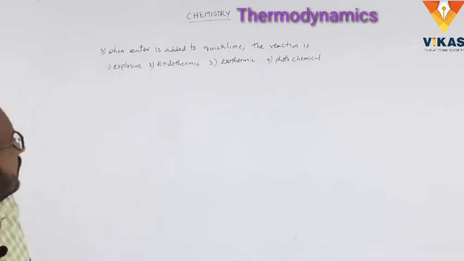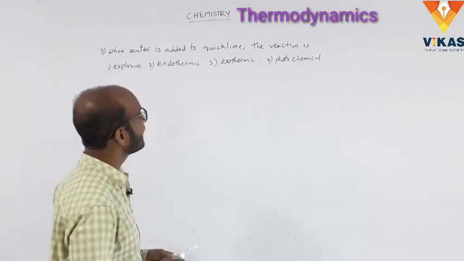Okay, look at the question. When water is added to quicklime.